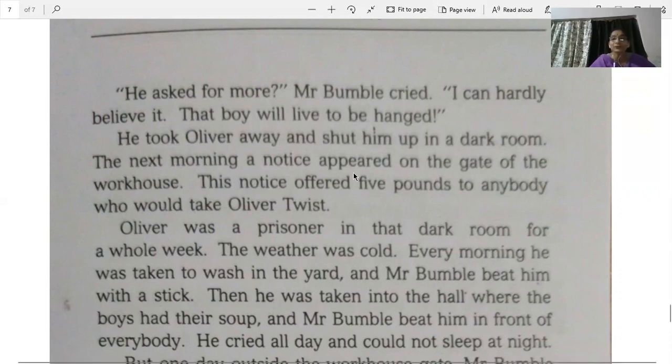The next morning, a notice appeared on the gates of the workhouse. This notice offered £5 to anybody who would take Oliver Twist. Now, the workhouse didn't want the boy who wanted to have more soup. So they pasted a notice at the gates of the workhouse that anyone who's interested in taking this boy will be given 5 pounds. Means you don't only take the boy with you, you are given a reward of 5 pounds.